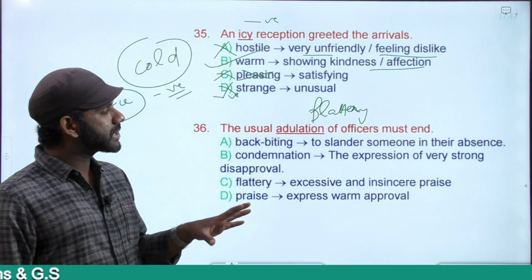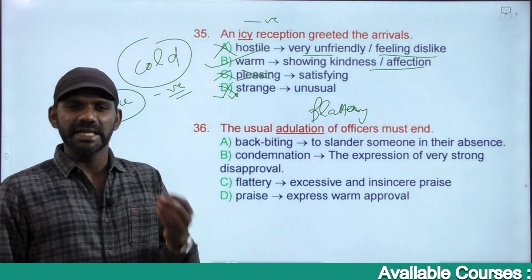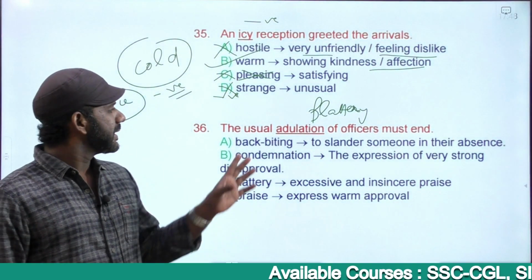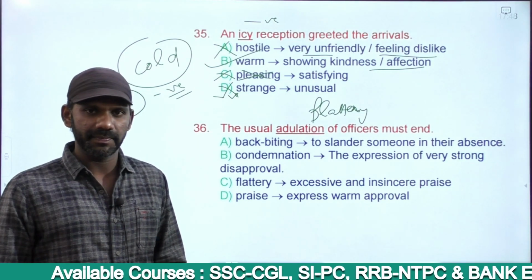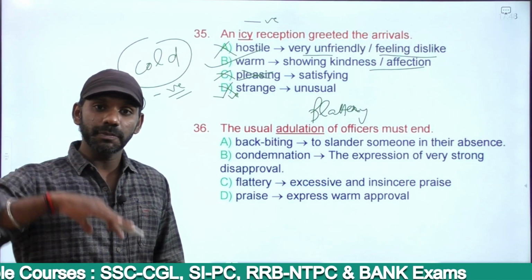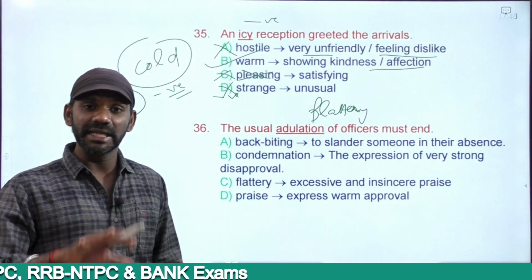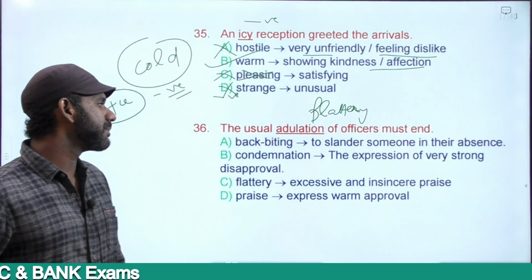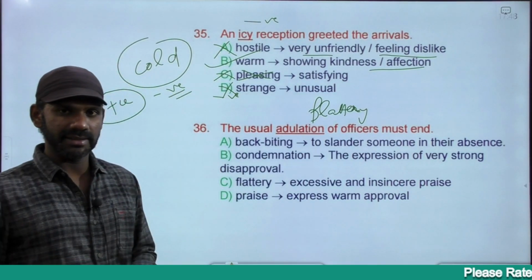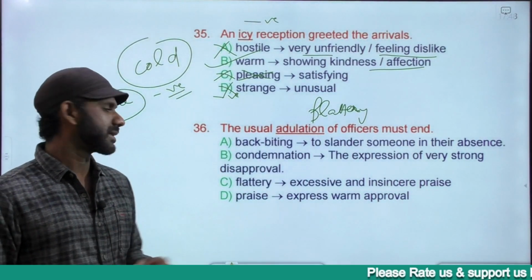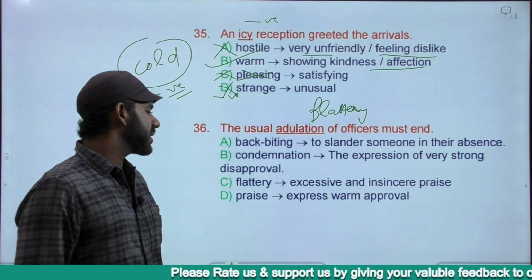The usual adulation of officers must end. That means the flattery that we do to the officers, which is not required, must end. So adulation means flattery, praising more than what is required. So the opposite must be not praising. Not praising means hating, causing some kind of dislike, rejecting them, neglecting them and all. The options are backbiting, which is negative, in a way negative, right? Because you're speaking good about a person. Backbiting, condemnation, flattery, praise.